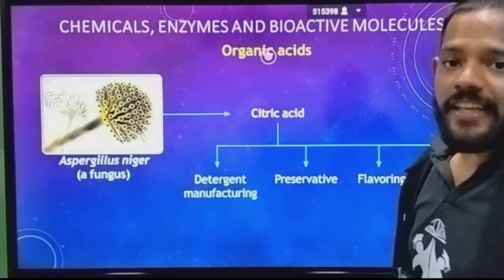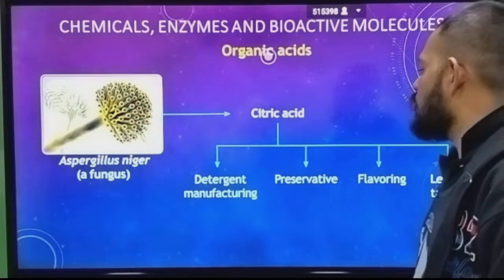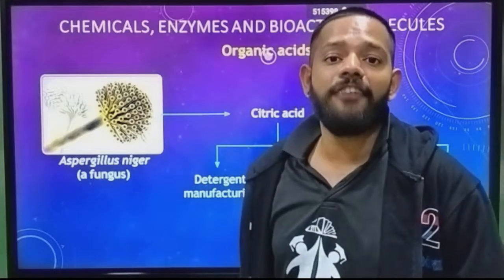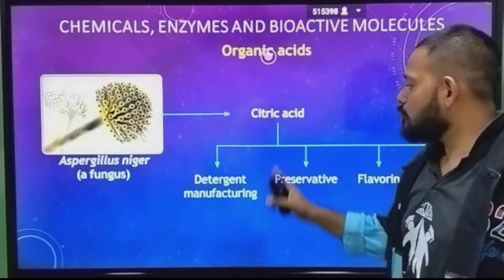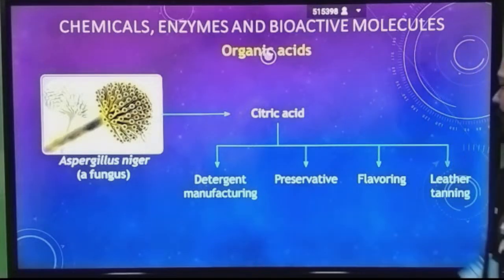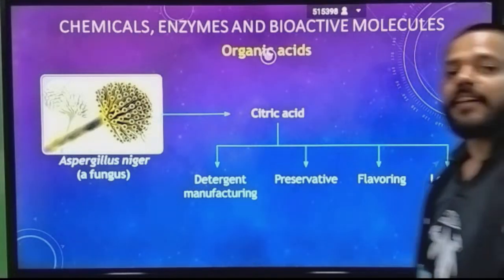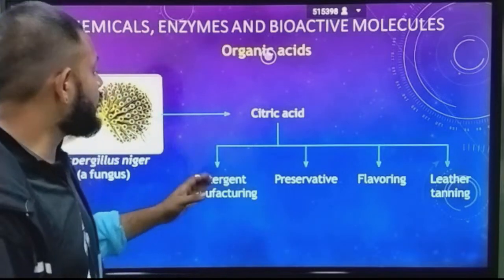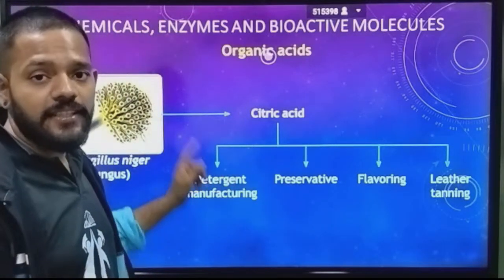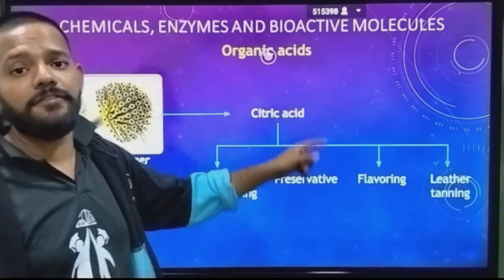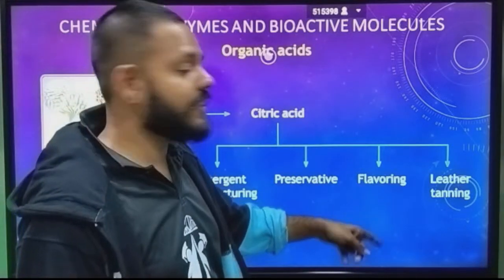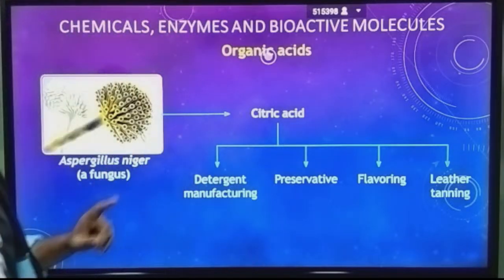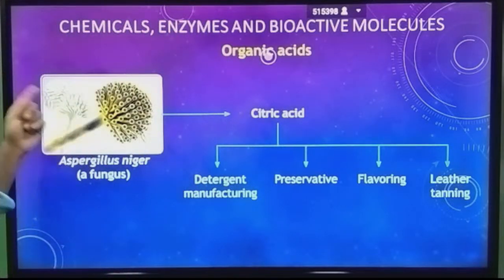First we have organic acids, which are chemicals. First is citric acid, produced by Aspergillus niger, a fungus. It is used in detergent manufacturing, as a preservative, as a flavoring agent, and in leather tanning. These are all the uses of citric acid.